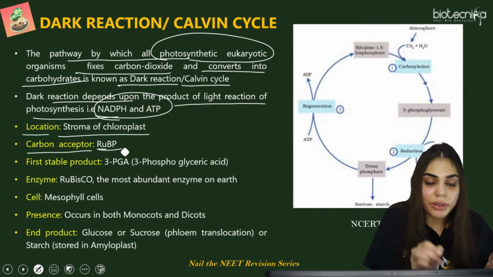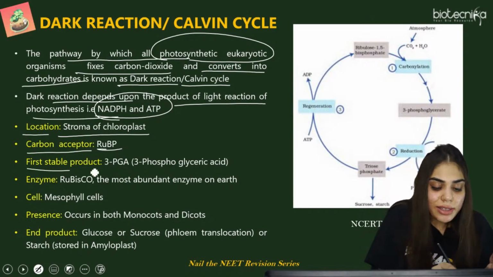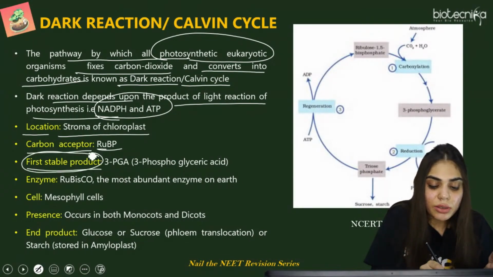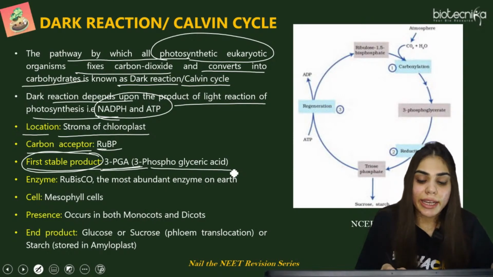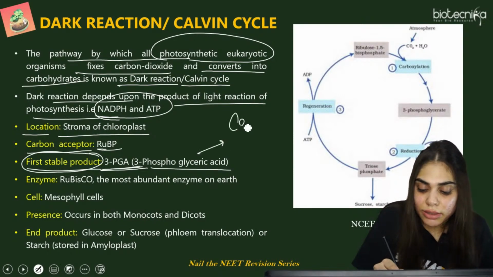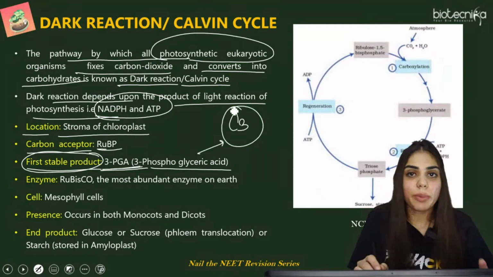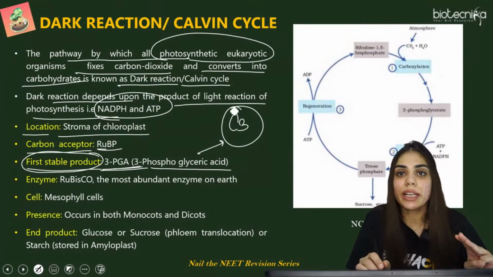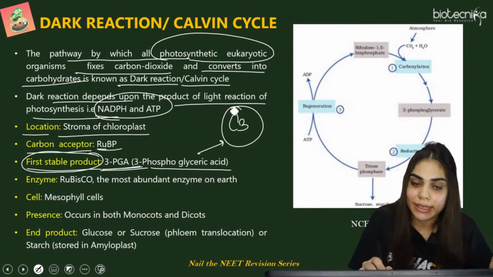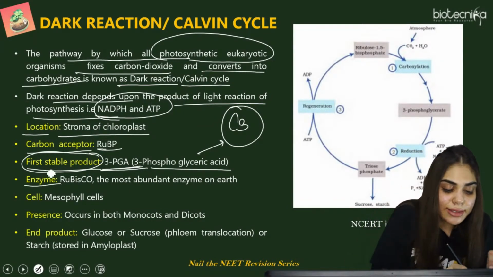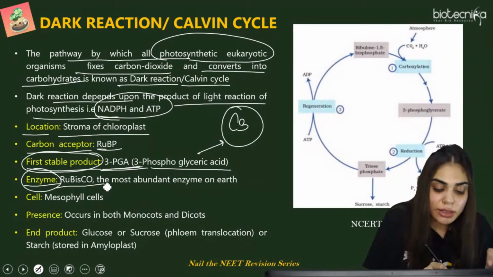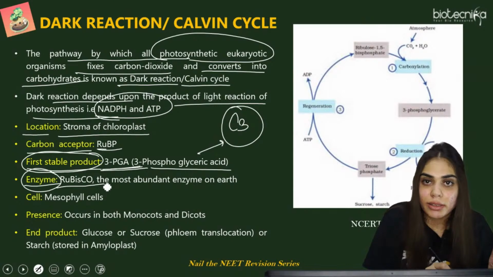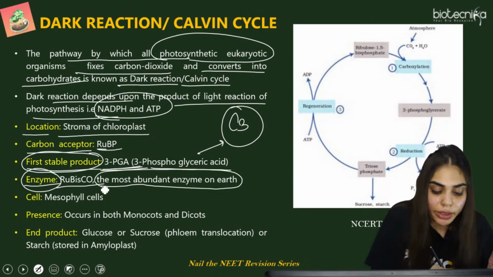First carbon acceptor is RuBP here. First stable product that is formed is 3-phosphoglyceric acid. And that is why this cycle is known as C3 cycle, because the first stable product that is formed is a 3-carbon compound, that is phosphoglyceric acid. Now what is the enzyme that is used to catalyze this process? It is Rubisco, that is RuBP carboxylase oxygenase. It is the most abundant enzyme on earth.